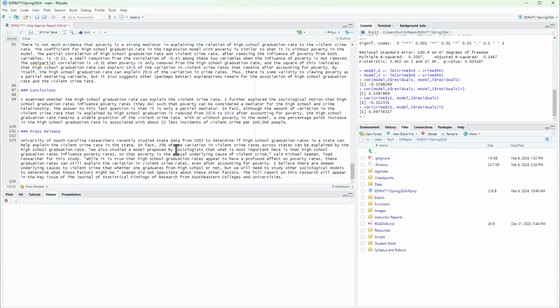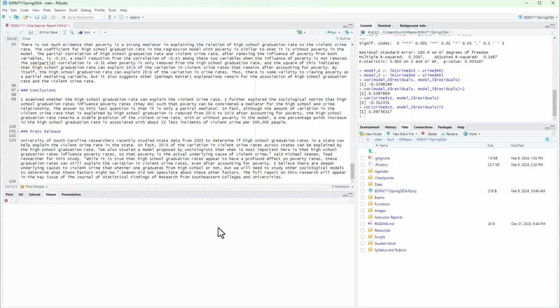In fact, 20% of the variation in violent crime rates across states can be explained by the high school graduation rate.